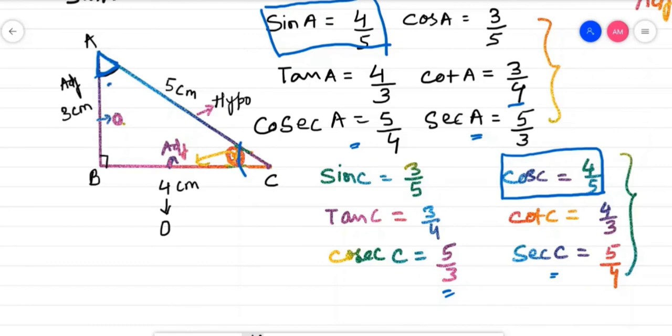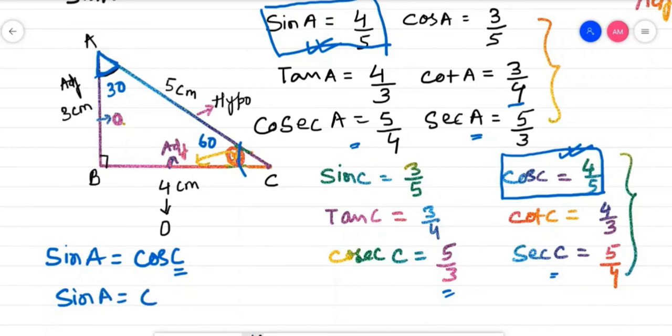See, suppose this angle is 30, then this angle will be 60. If this is 45, this will also be equal to 45. If this is 50, this will be 40. Now see what we have got here. I am considering only one angle. From here you can find all the conclusions clear. See here, sin A is equal to cos C. But if you change this C, you will come to know that angle C is always 90 minus A.